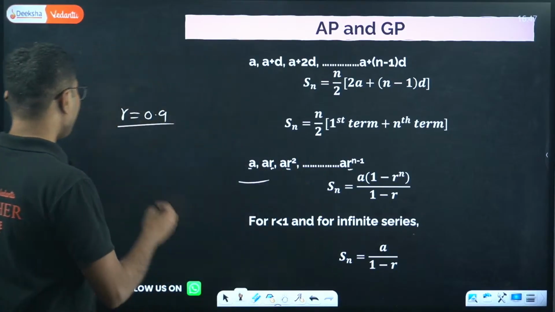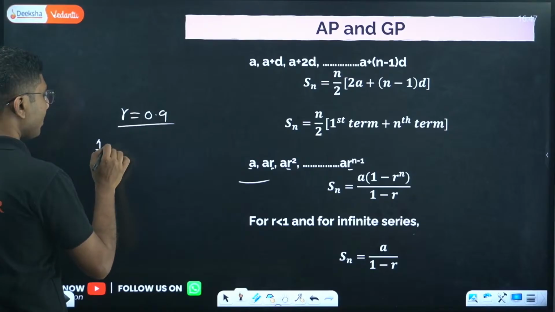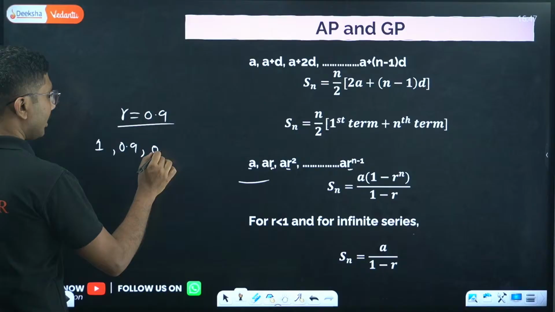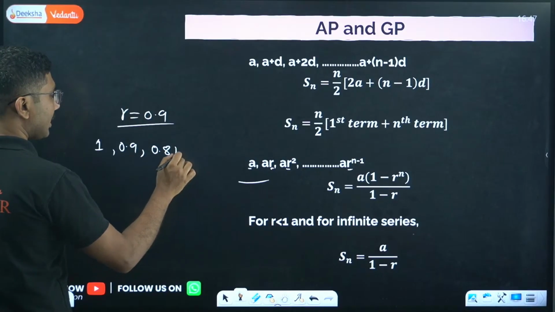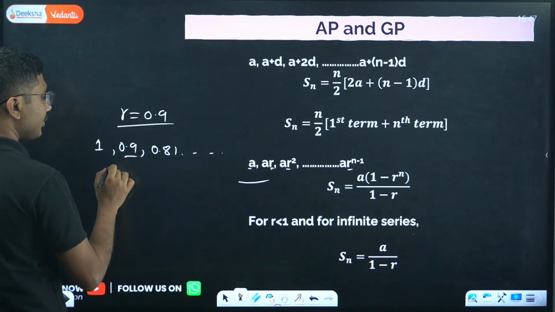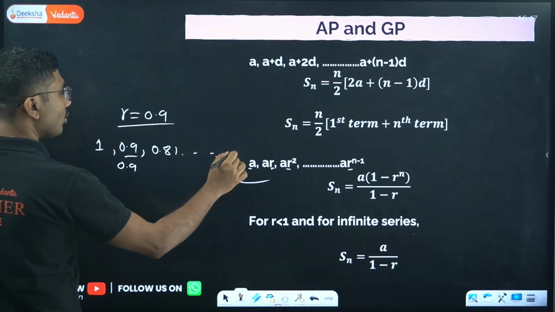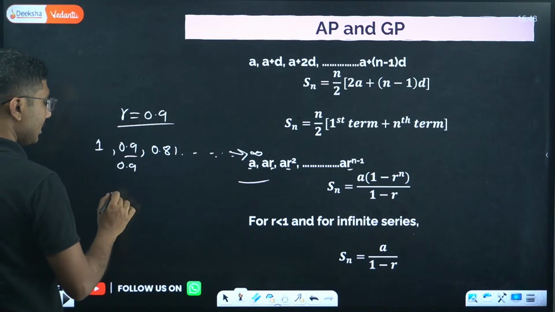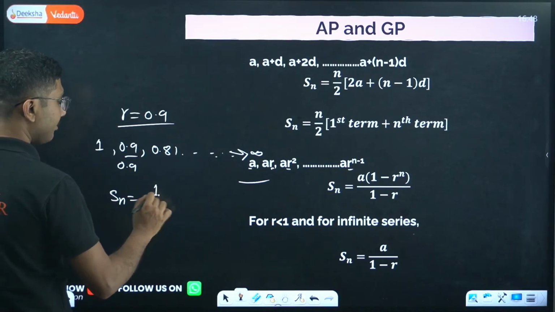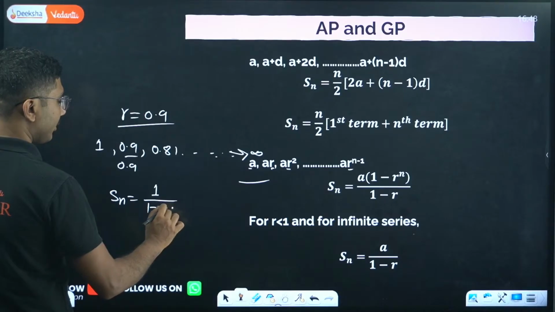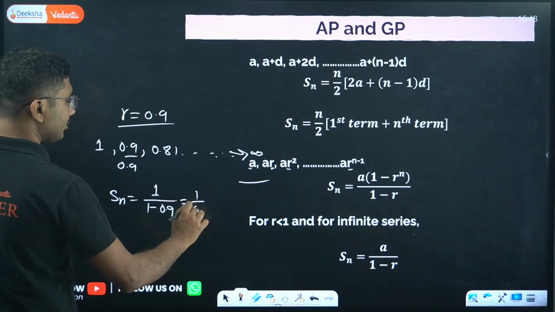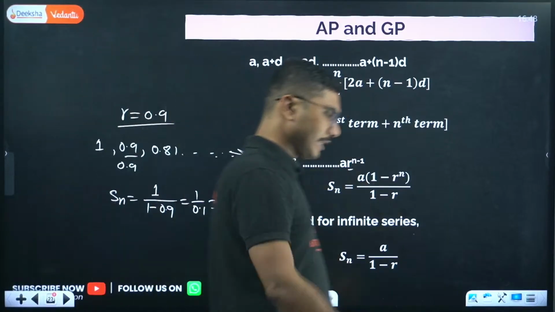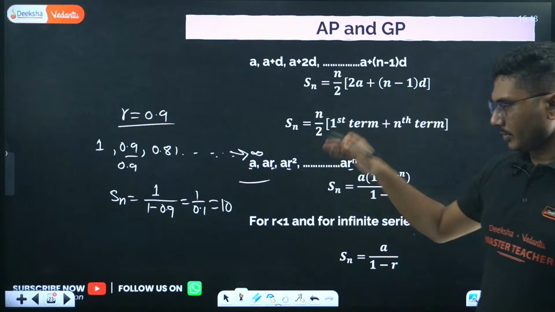Okay, so for example, if you have a series, say 1, then 0.9, then 0.81, and so on. So basically the common ratio here is 0.9, and if it goes till infinity, then the sum of this series will be 1 divided by 1 minus 0.9, that is 1 by 0.1, that is 10. So if this series goes till infinity, the number is not always infinity.